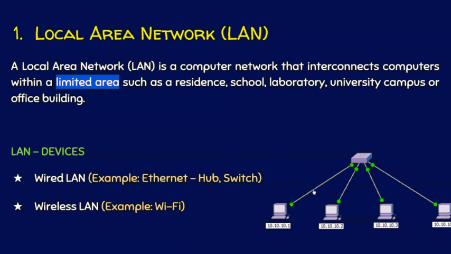Because Ethernet straight-through cable connects devices of different kinds. Switch and computers are different kinds of devices, so we need to use Ethernet straight-through cable. In case we want to connect this computer with this computer directly, then we have to go for Ethernet crossover cable. Whatever it is, Ethernet is the well-known and the most popular technology in wired LAN. And the devices that are used in the wired LAN are hub and switch. I will talk about hub and switch in the next lecture elaborately. Now you just understand a hub or switch can be an intermediary device in a local area network, and that too in a wired local area network. We can also have a wireless local area network, for example Wi-Fi.